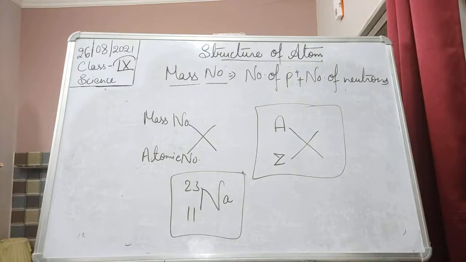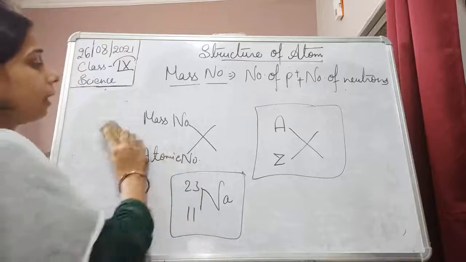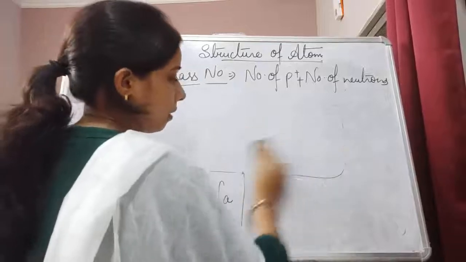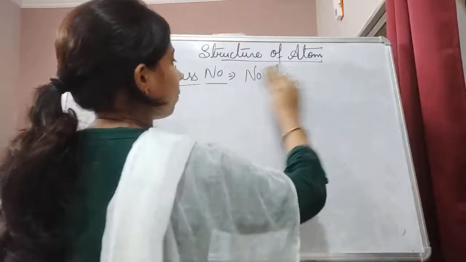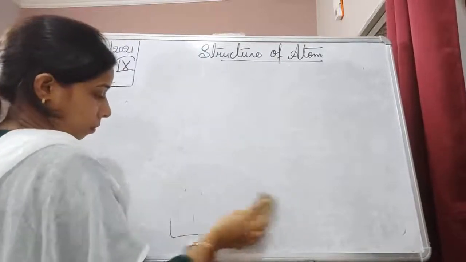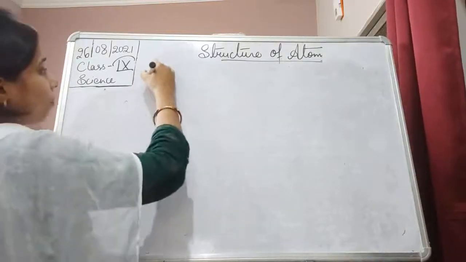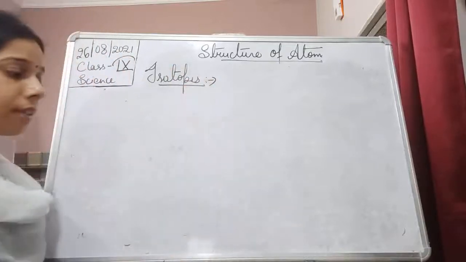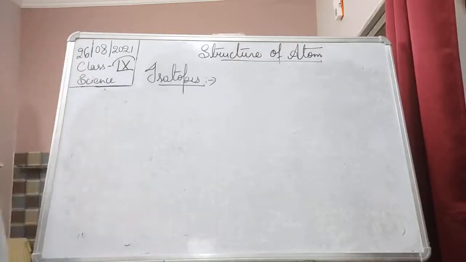So this is about the atomic number and mass number. Now, students, we will move on and see another topic, and that is isotopes and isobars. Isotopes are the atoms which have the same atomic number but different mass numbers.